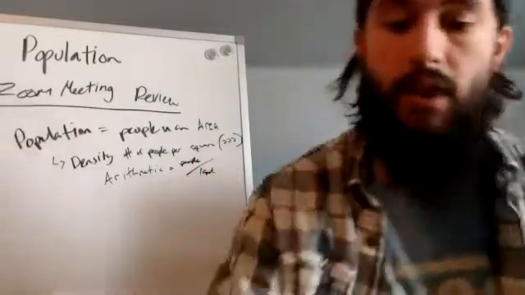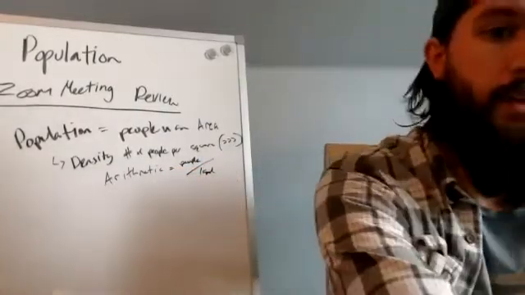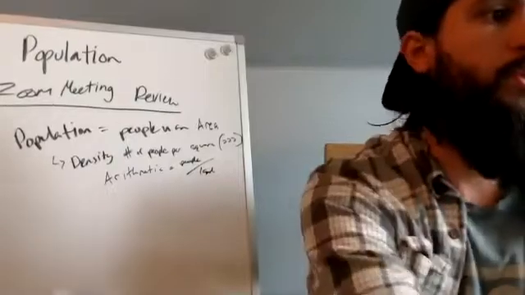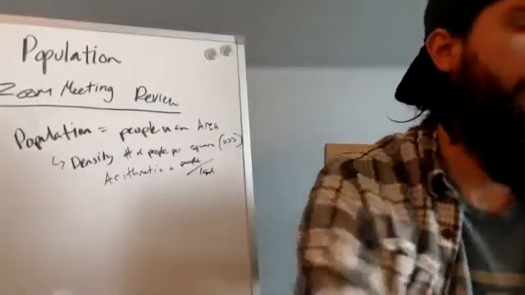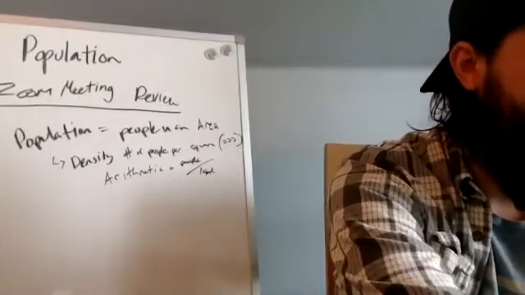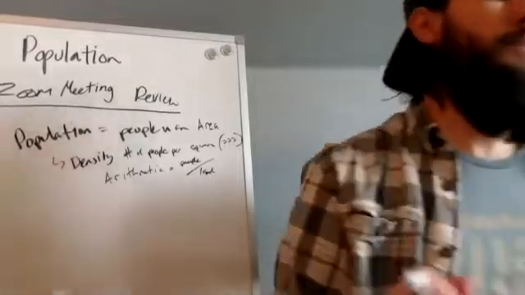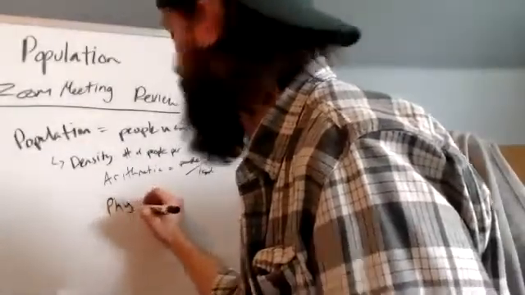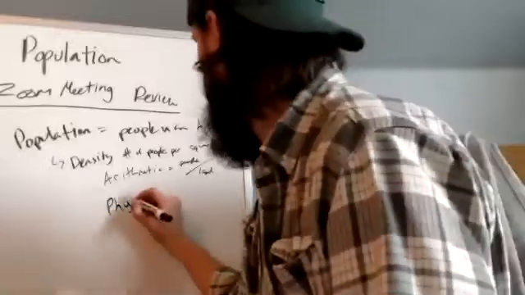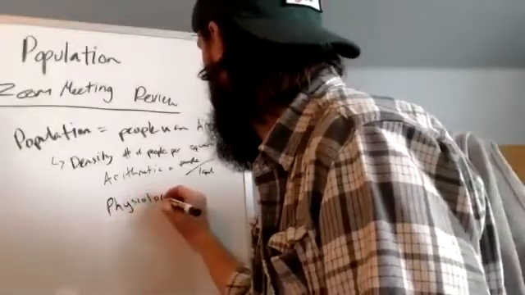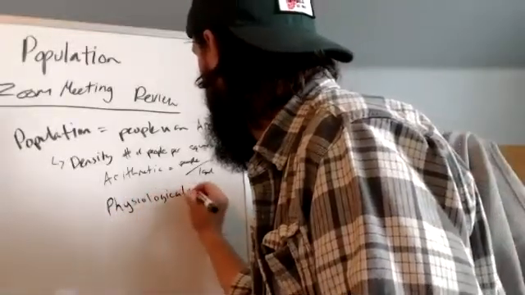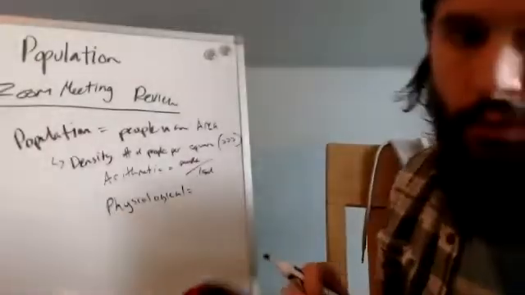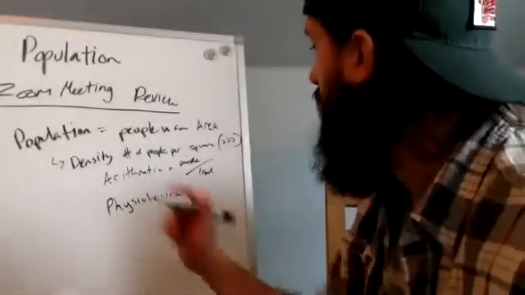All right, and then you get the next one. Physiological, which is the hardest one to spell, but it's also the one that people seem to mess up.